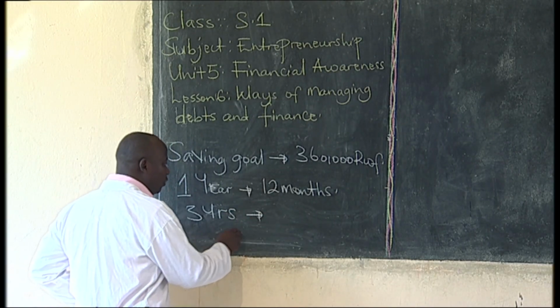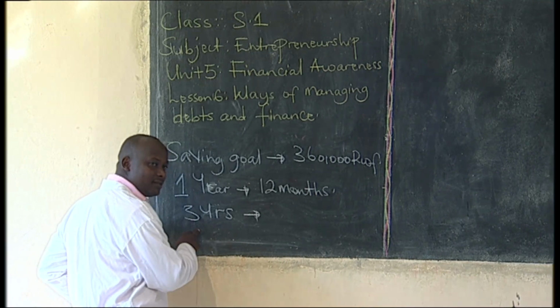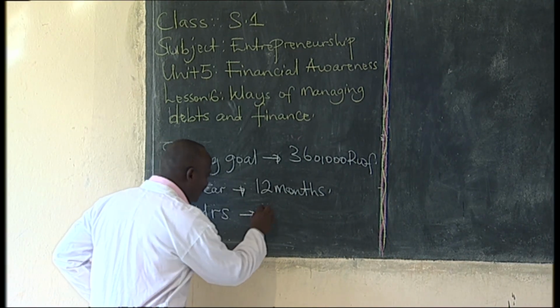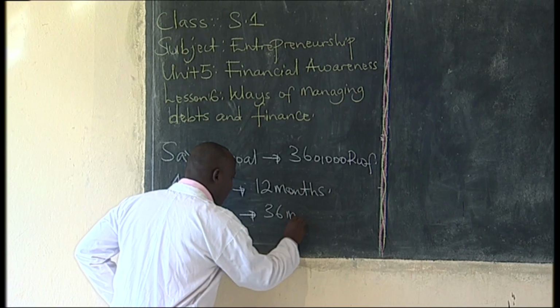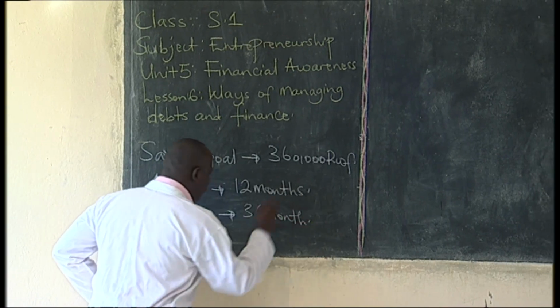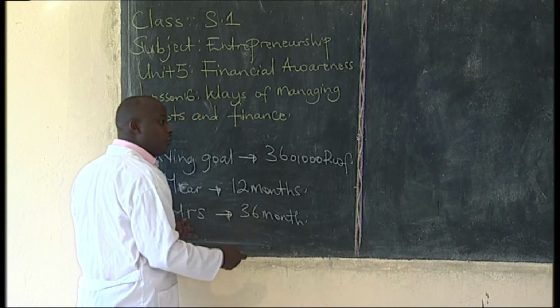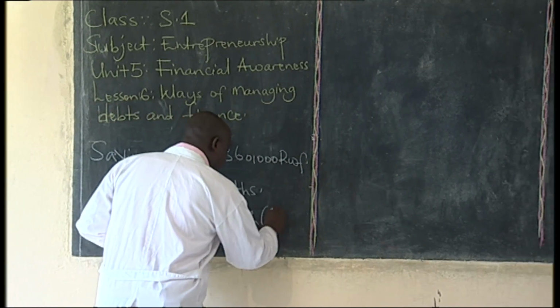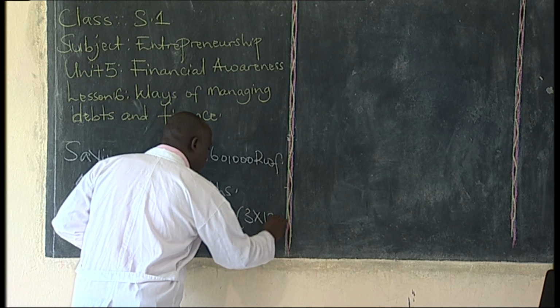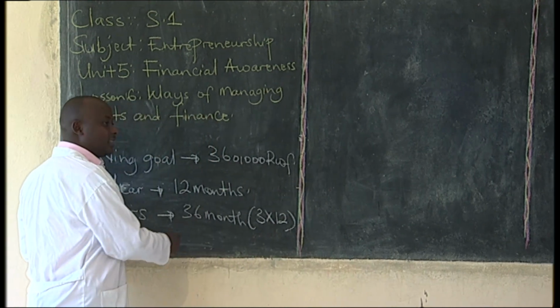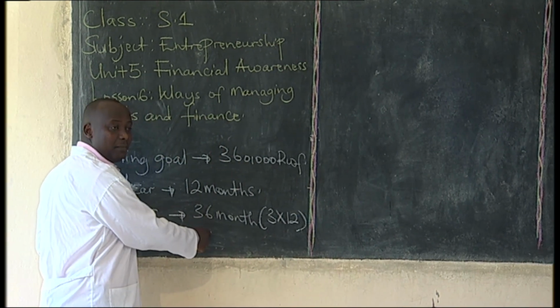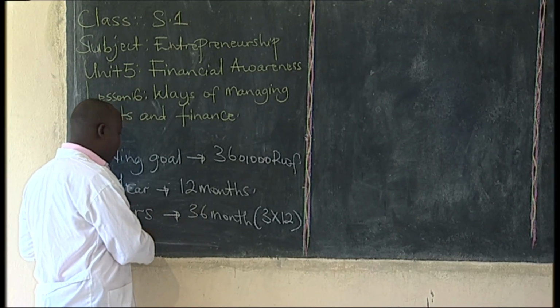How many months are in 3 years? There are 36 months in 3 years. How do you get 36? You get 3 times 12, which is 36.